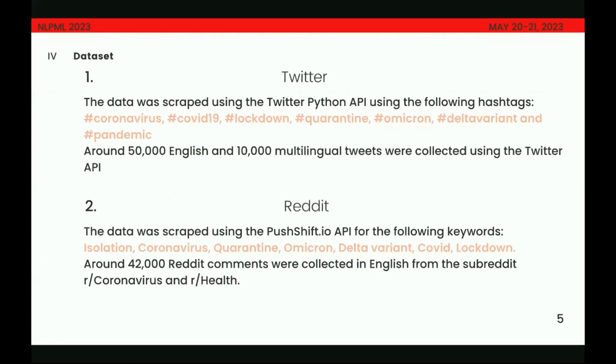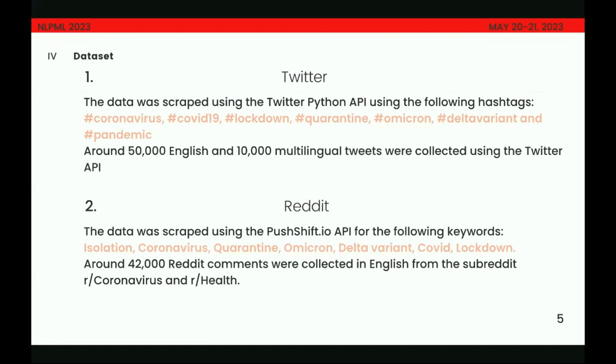Moving on to the data set, for the Twitter data, we used the official Twitter API, and we used these hashtags: coronavirus, COVID-19, lockdown, quarantine, and the variants, Omicron, Delta variant, and the pandemic. And we extracted about 50,000 English and 10,000 multilingual tweets.